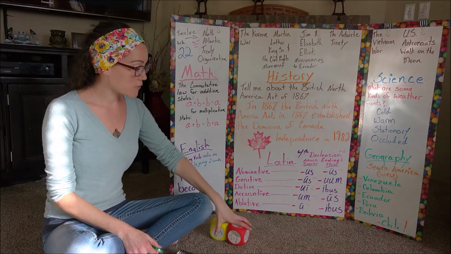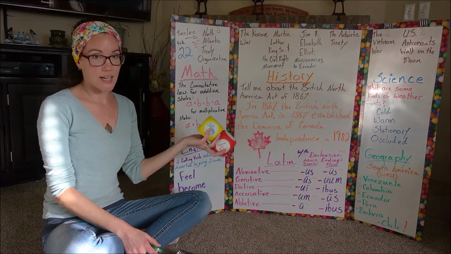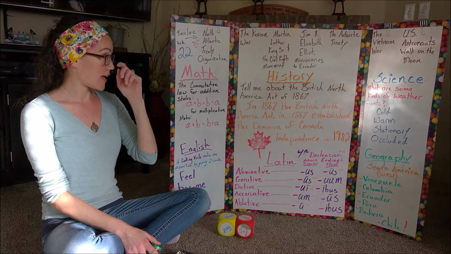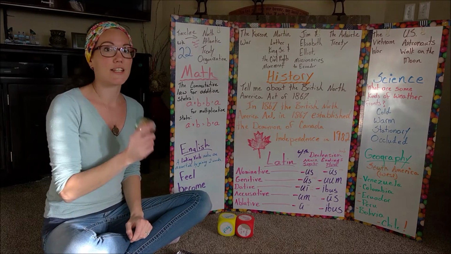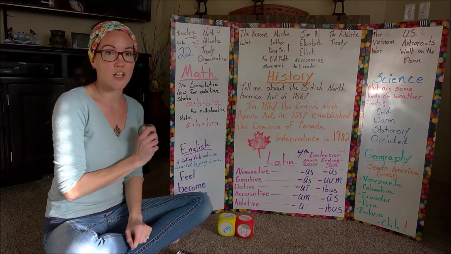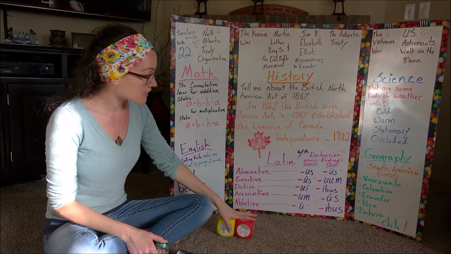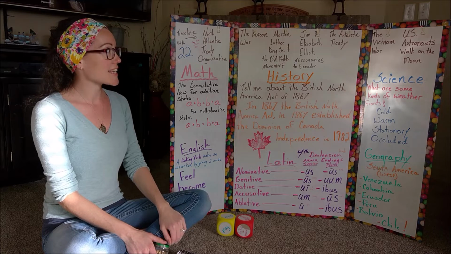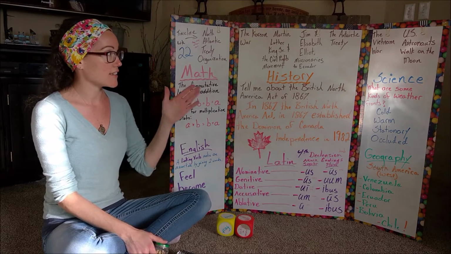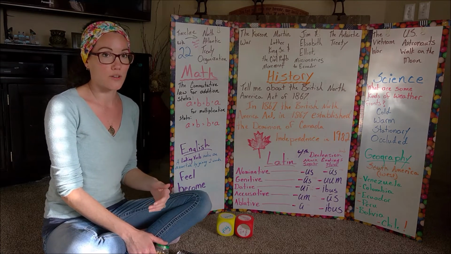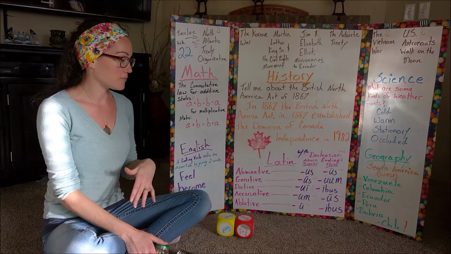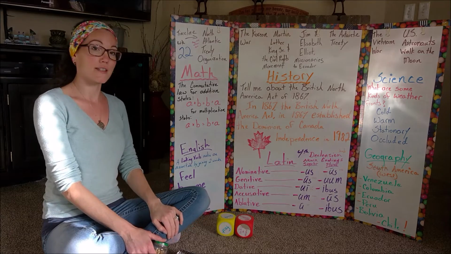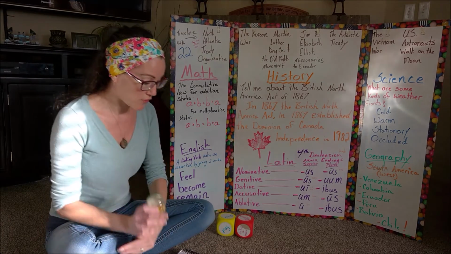History. So for history, we're going to use the dice again once we've sung it a couple times, and I feel like we have it down. And the shaker. This one has a fun beat, so I'm going to use the shaker to keep the beat. And I am bringing the dice in because the kids like it. They usually ask to use it again in other subjects and not just timeline because it is one of their favorites. So they enjoy it. It's simple. It's easy. And I'm all for simple and effective. So we're going to do that.